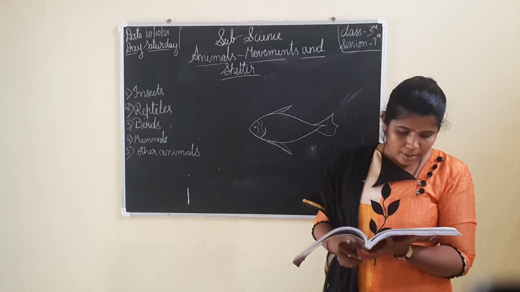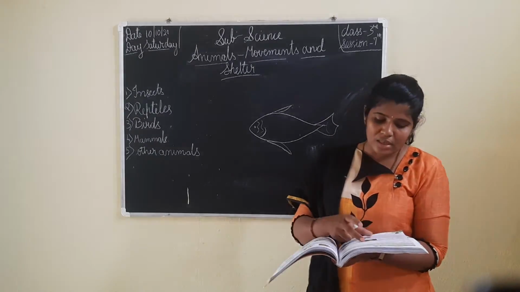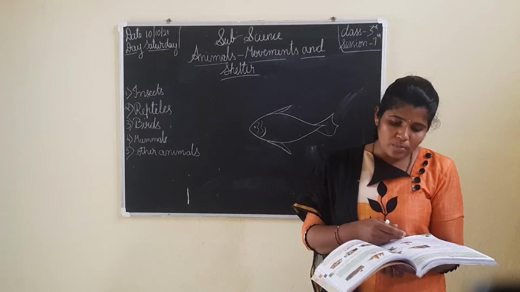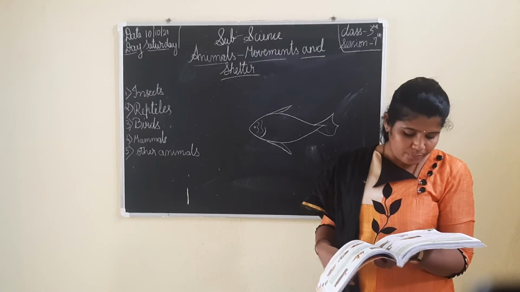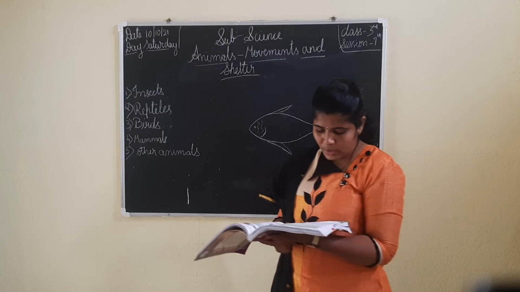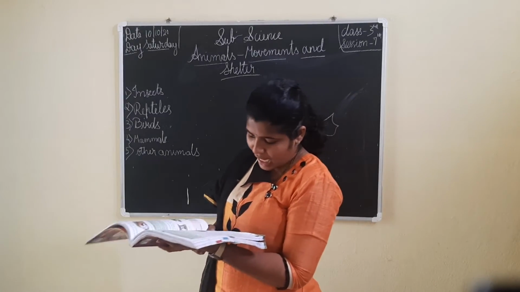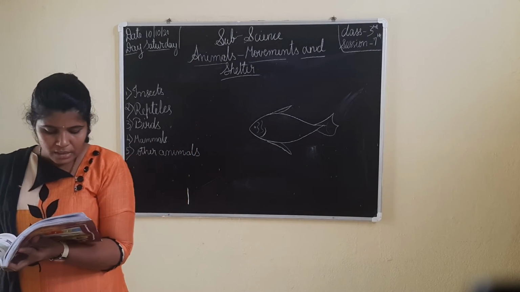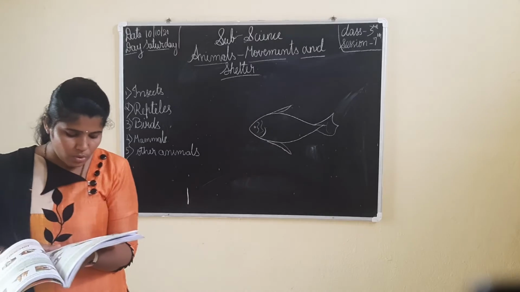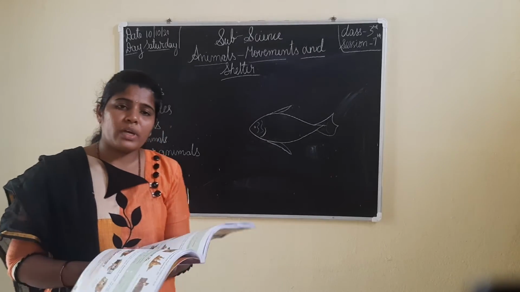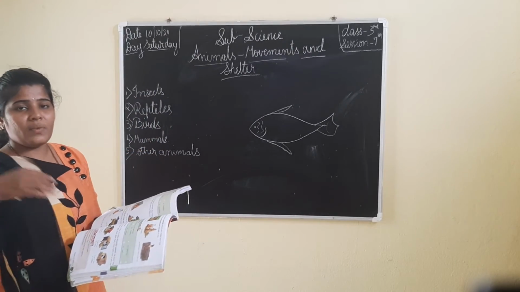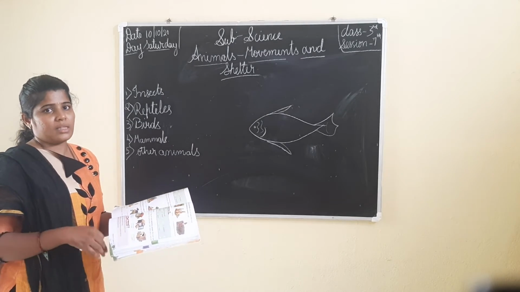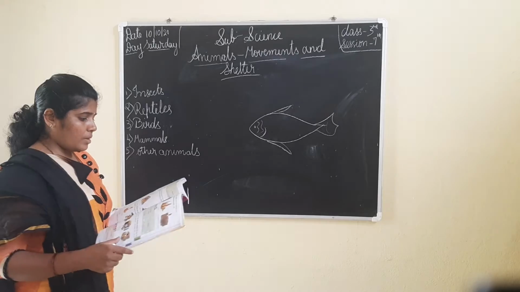Homes in the ground. These are the natural houses where the animals will live. Next, homes in the ground. Some animals build their homes in the ground. Animals such as rats, rabbits, and mongoose dig holes in the ground. These holes are called what? Burrows. The rabbits and rats dig the earth and make a hole inside the earth.